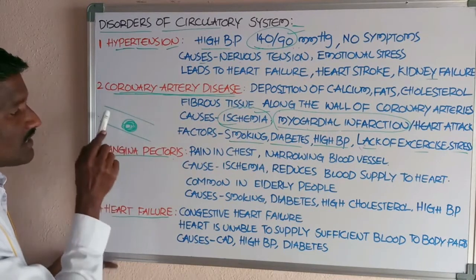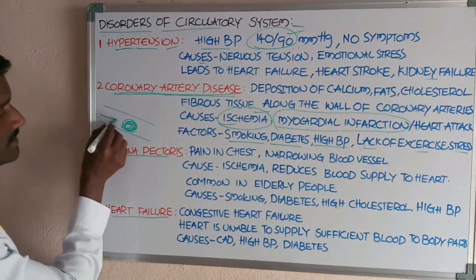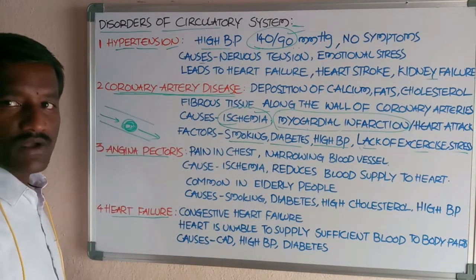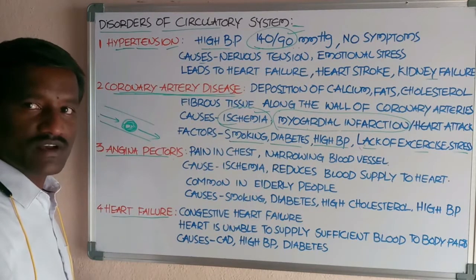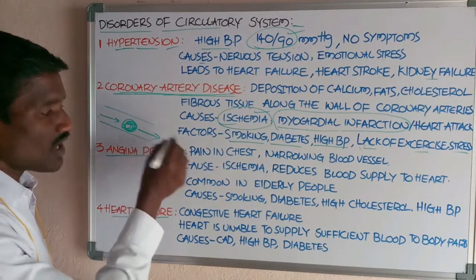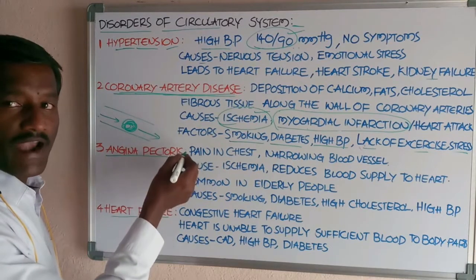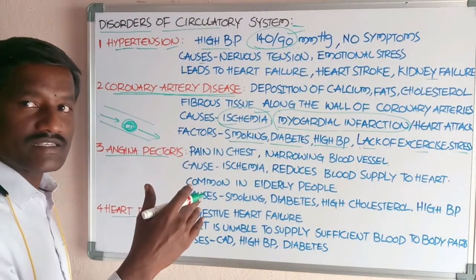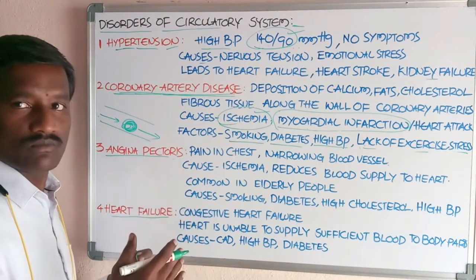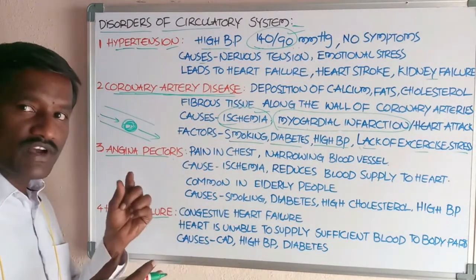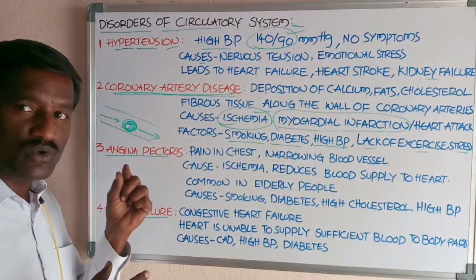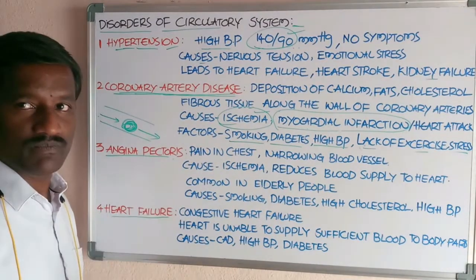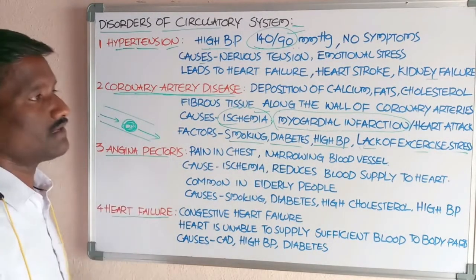Okay, and a sufficient amount of blood is not supplied to the outside. Oxygenated blood and nutrient rich blood does not go to the outside. Adequate amount of oxygenated and nutrient rich blood is not supplied to the heart muscles, the myocardial cells.